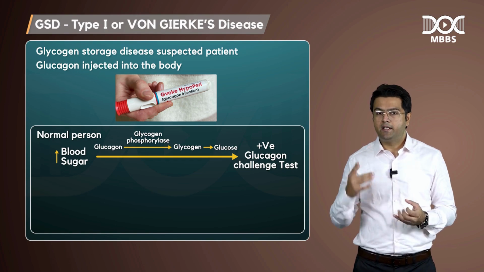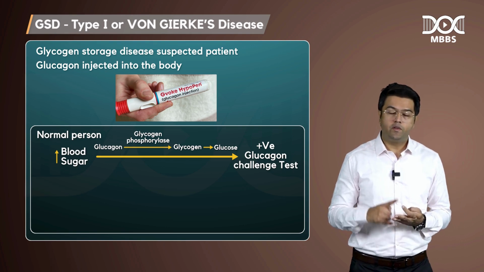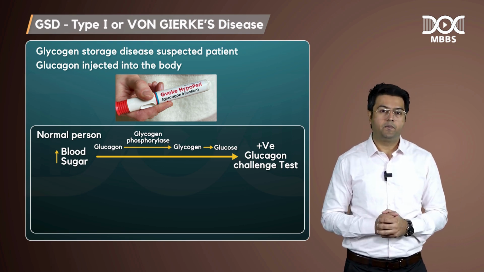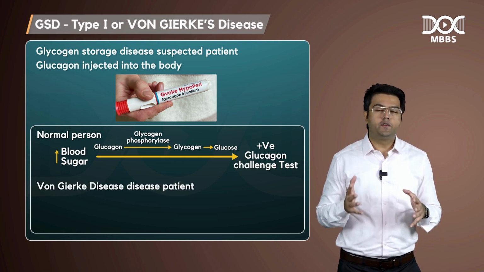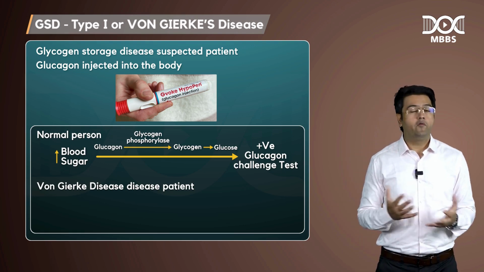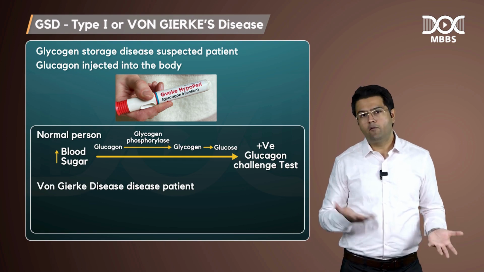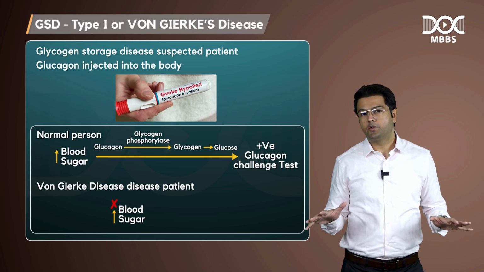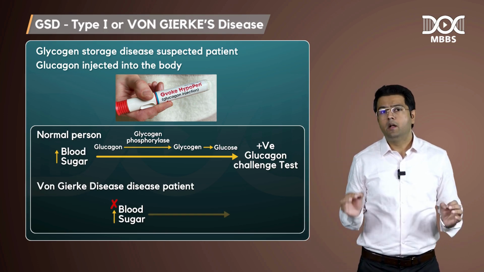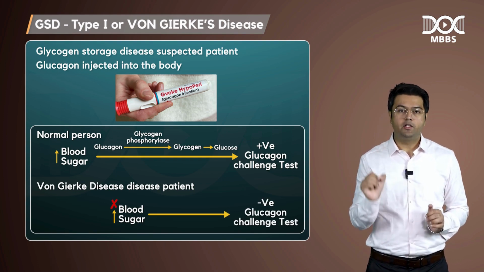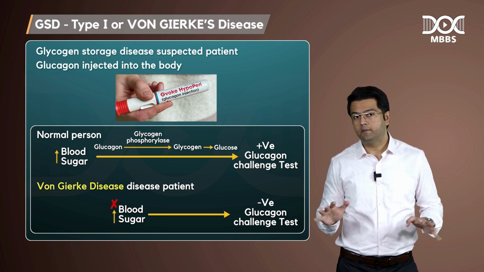Because glucagon activates the rate limiting glycogen phosphorylase, which breaks the glycogen, generates glucose, which increases the blood sugar levels. Now, in this patient, because glucose 6 phosphatase is missing, obviously there will be no glycogenolysis, right? The last step is missing. So if you give glucagon, there will be no rise in blood sugar. Am I correct? So that's the point to remember: negative glucagon challenge test in the patients of von Gierke's disease, always.